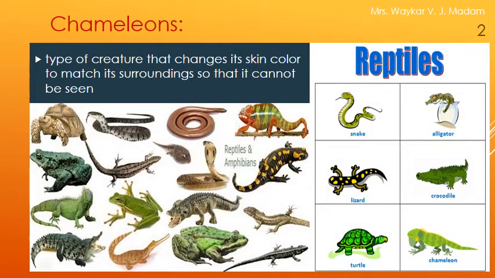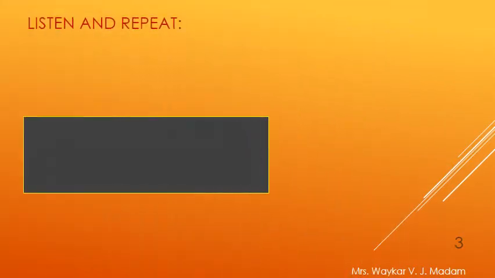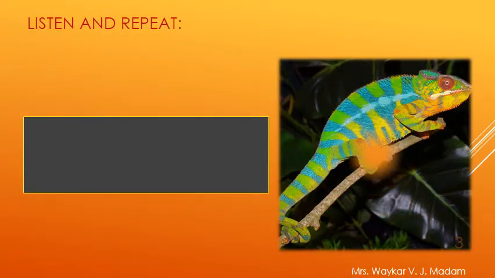Now see some examples of reptiles. These are all examples of reptiles. For example, snake, alligator, lizard, crocodile, turtle, chameleon. These all are examples of reptiles. So students, I hope the concept of chameleons is clear to you. Let's begin the poetry.